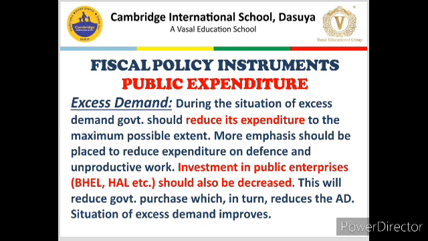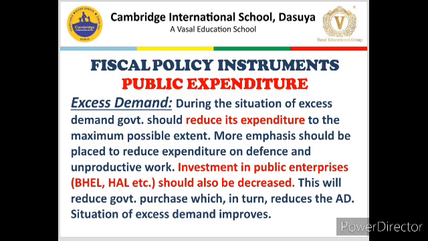And out of this reduction, more emphasis should be on reducing that expenditure which is unproductive. For example, if government can stop the construction of a park and the construction of a road, which is unproductive? Generally, construction of a park is not as productive as construction of a road is. So government should stop constructing the park.